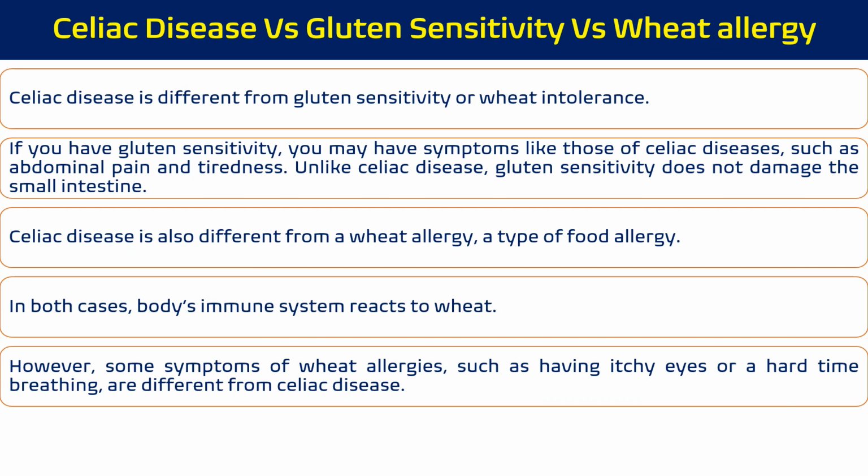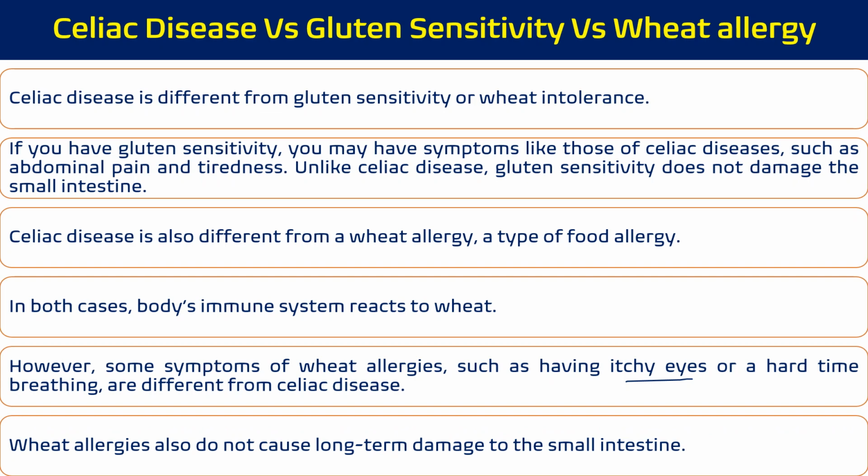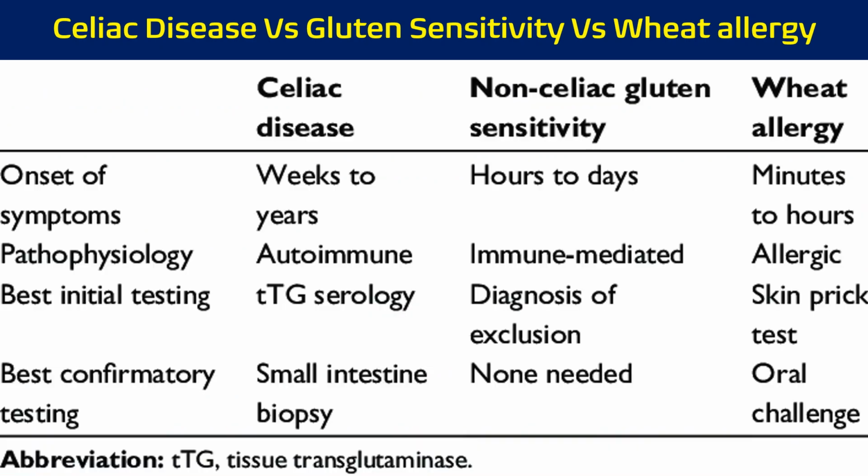So in celiac disease, normally we don't have itchy eyes and we don't have problems in breathing. So these are the differences. Wheat allergy also does not cause long-term damage to the small intestine. So here in tabular form, we have the differences between celiac disease, gluten sensitivity, and wheat allergy.